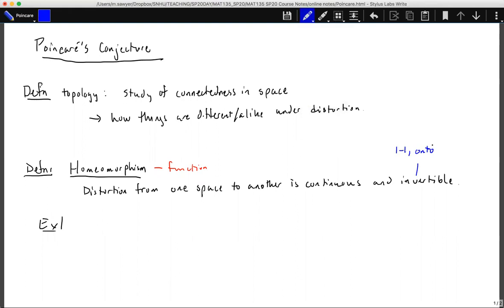So recall earlier in the semester, we talked about people and their beverage choices. Everyone has a beverage and everyone's beverage is unique. So the idea that the distortion is continuous means that it's nice and smooth, and we can see that it happens nice and smooth. There's no jumps or cuts or anything sharp. We can think of like a continuous smooth path. Nothing crazy is happening in our distortion.